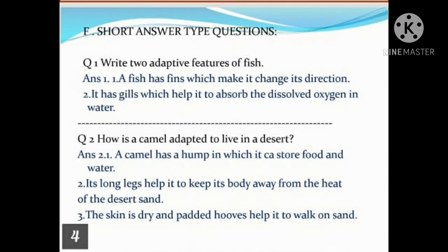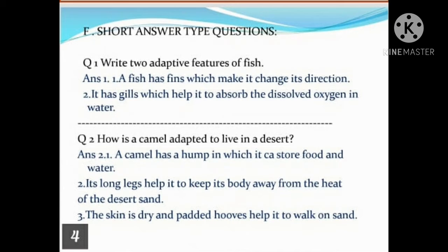Now short answer type questions. Question number 1. Write two adaptive features of fish. Children, in this question you have to give the answer of how a fish is adapted to live in water. Now come to its answer. A fish has fins which help it change its direction. Means a fish has fins and fins help a fish to change its direction as well as in swimming.